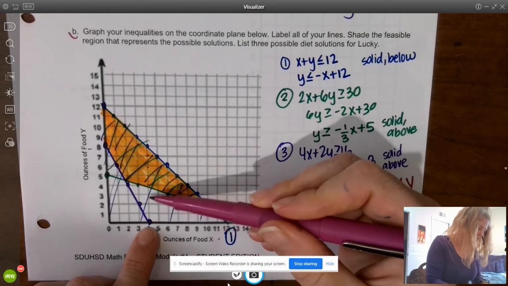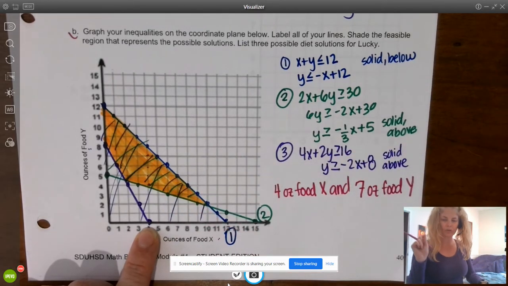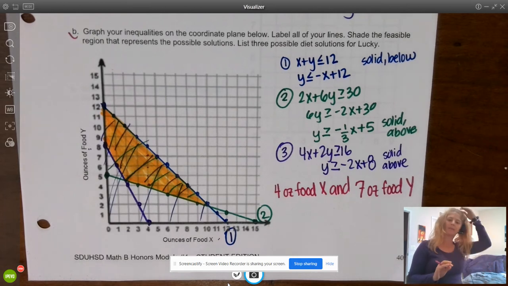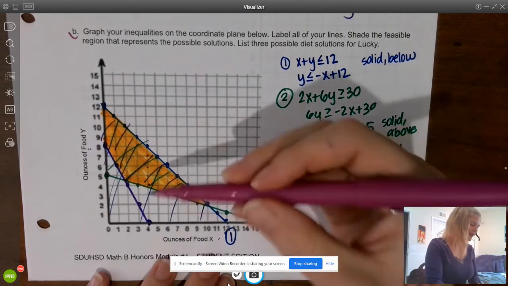When I looked at 4 and 4, it looks like it's there, but it's super, super close, so I'm probably not going to pick something that is kind of sus.